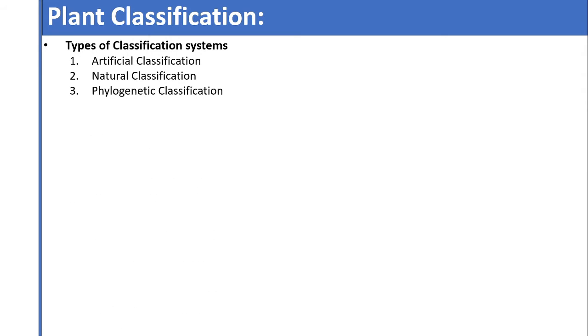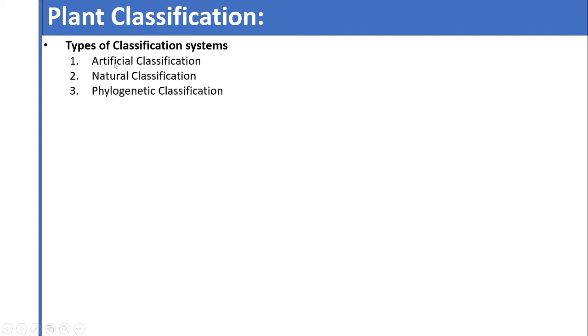There are different types of classification systems. First one is artificial classification. Second is natural classification. And third, phylogenetic classification. These are the three types of classifications. Whatever classification systems are there, they can be classified under these three types.